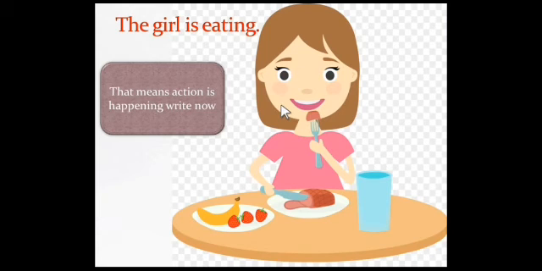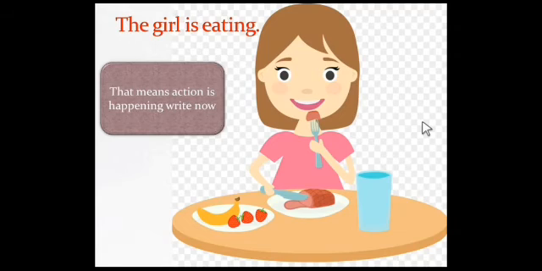So look at the picture. What is the girl doing? The girl is eating. Right now she is eating, correct? That means the action is happening right now. This is in present continuous tense.